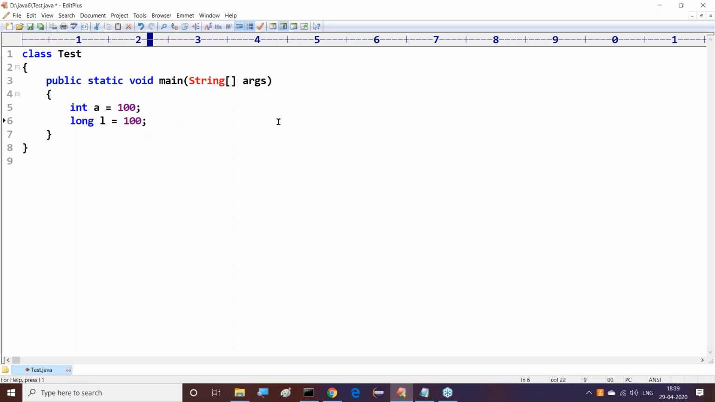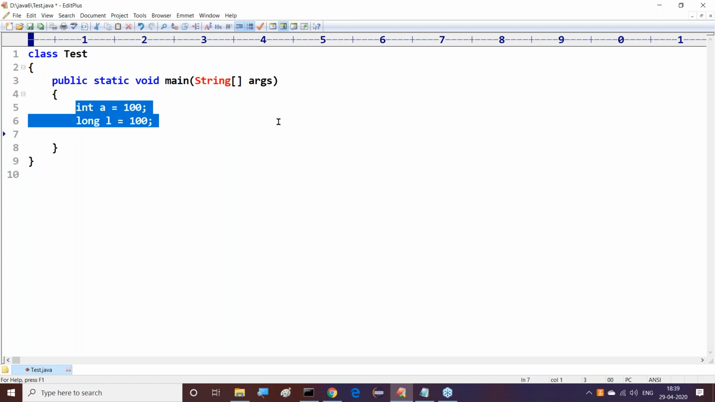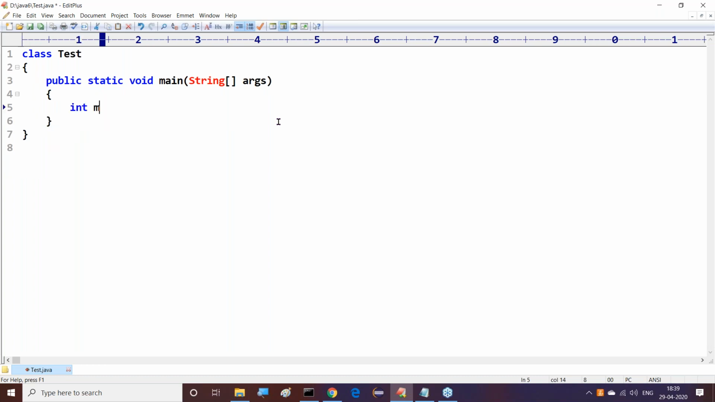No problem here. Say for example, I want to represent mobile numbers, mobile = and I want to provide a 10 digit number. Observe this clearly. The 10 digit number is 1, 2, 3, 4, 5, 6, 7, 8, 9, 8, 9, and again I want to provide 1. Let me check this. What is going to happen here now? System.out.println of mobile.